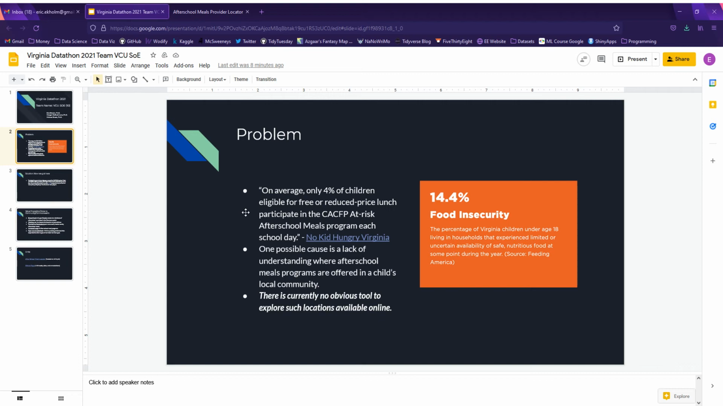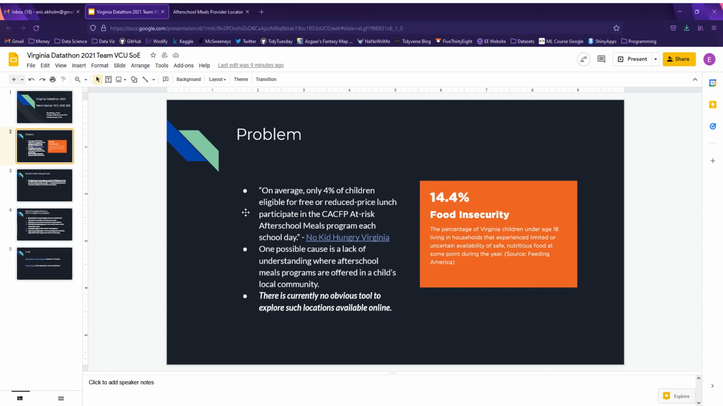And when we researched that program, the CACFP after-school meals program, we learned that only 4% of kids eligible for free or reduced price lunch participate in this program each day, despite the fact that nearly 15% of kids under the age of 18 will experience food insecurity at some point, right? So what this tells us is that this is a hugely underutilized program that could really be benefiting more kids than it currently is.